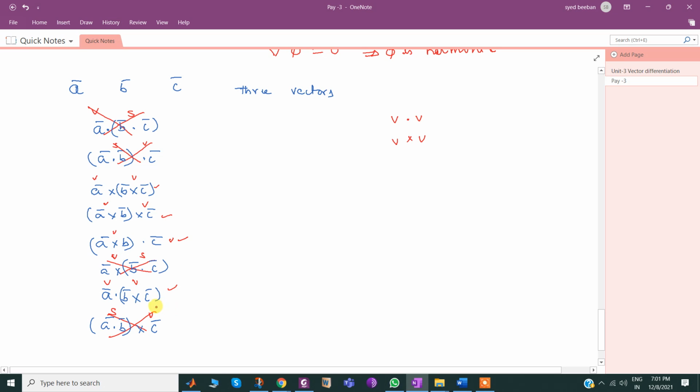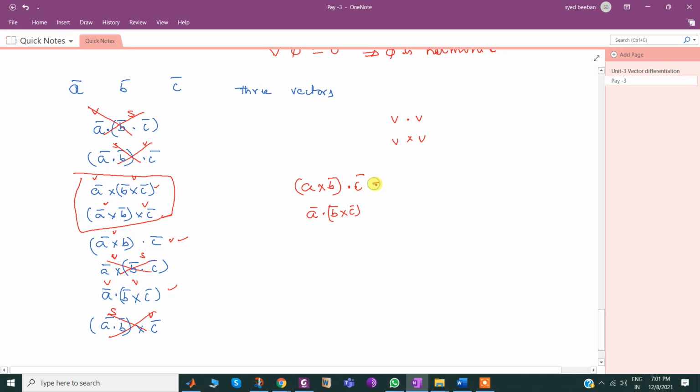The rest of the 4 are not defined. In these 4, I may classify, let me explain that also. The defined ones are a bar cross b bar dot c bar, that is one, and a bar dot b bar cross c bar is another one.